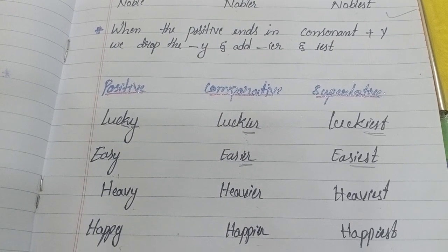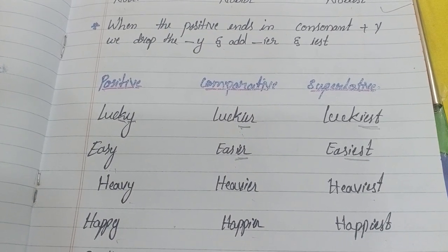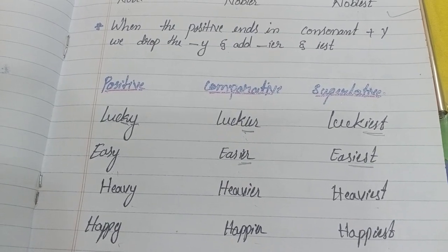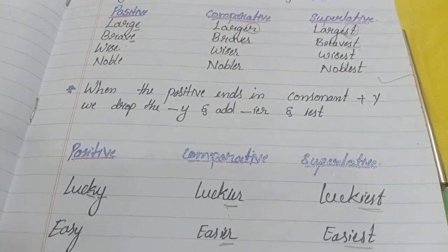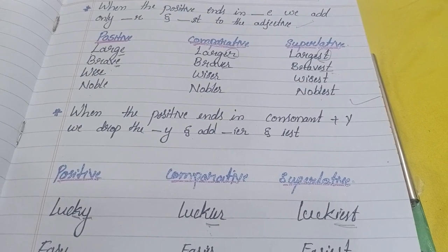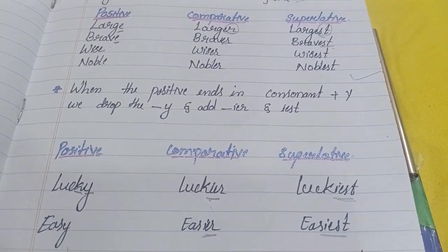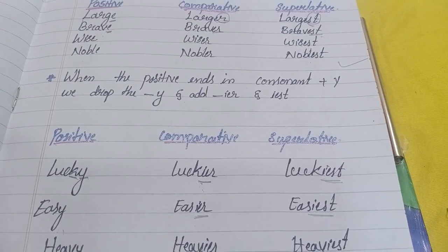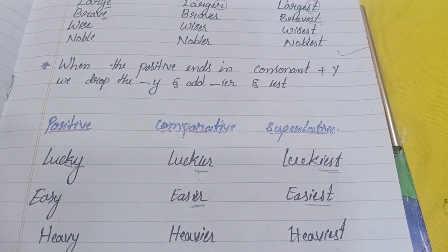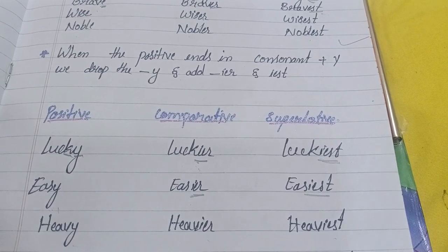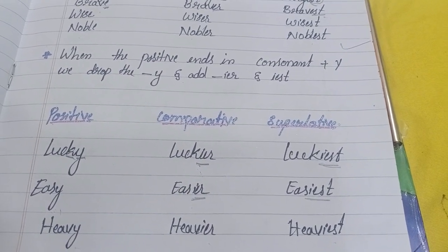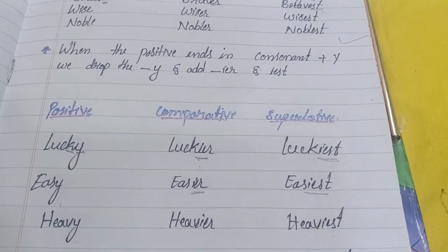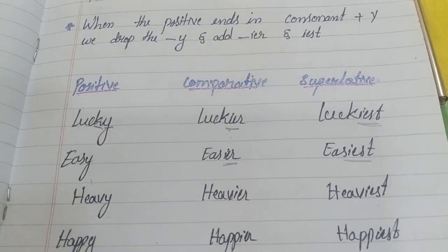First rule, if the positive word ends with a consonant, we use er, est. Next, if the word ends with the vowel e, at that time we are using only r and st. If the positive word ends with a consonant plus y, at that time we are using ier. Instead of y, we are using ier. We drop the y here and add ier in the third rule.